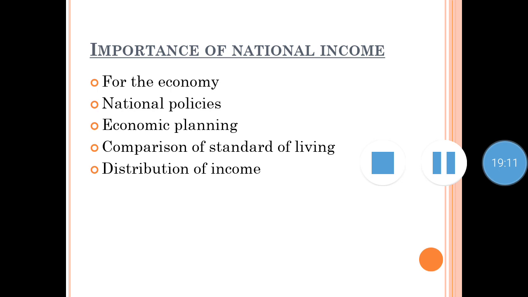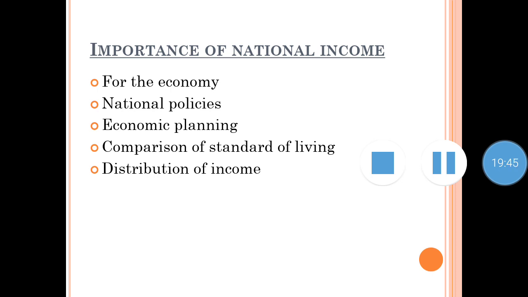So national income helps to generate economic models like growth models, investment models etc. National income data forms the basis of national policies. With the help of national income data, the government can frame national policies such as employment policy, industrial policy, agriculture policy etc. And the government can also come out with different models like growth models and investment models.